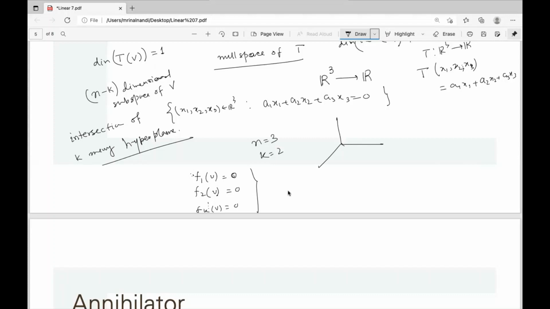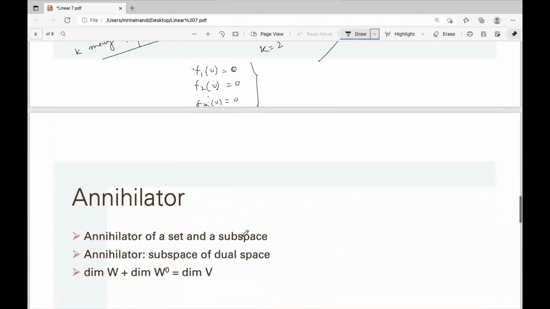That means the solution of this system of linear equations is a subspace of n minus k dimension if they are independent. And conversely, if you take a subspace, it can be described in terms of k many independent linear equations, and that choice is not fixed. That choice of f1, f2 leads to another concept, the annihilator.